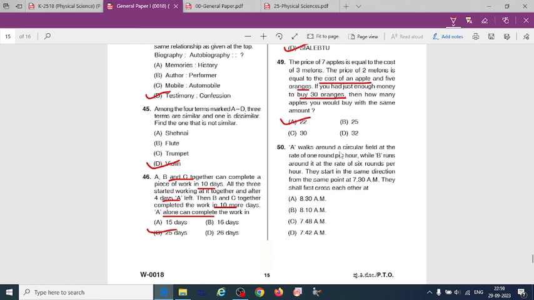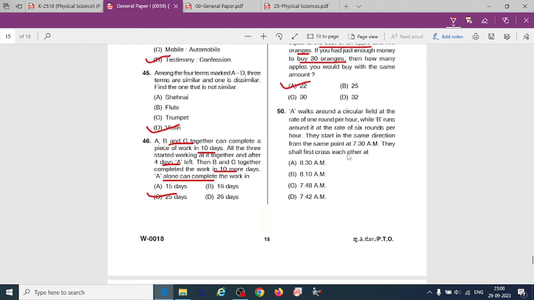A walks around a circular field at the rate of 1 round per hour, while B runs around it at the rate of 6 rounds per hour. They start in the same direction from the same point at 7:30 am. They shall first cross each other at.